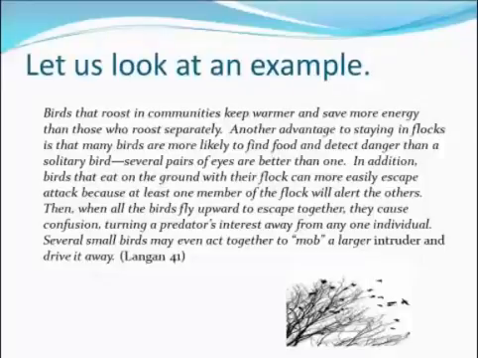In addition, birds that eat on the ground with their flock can more easily escape attack because at least one member of the flock will alert the others. Then, when all the birds fly upward to escape together, they cause confusion, turning a predator's interest away from any one individual. Several small birds may even act together to mob a larger intruder and drive it away.